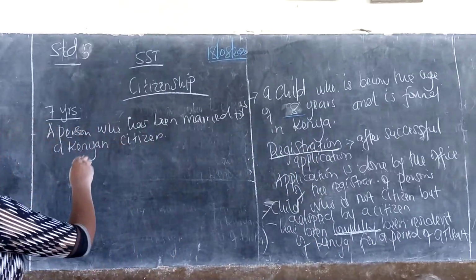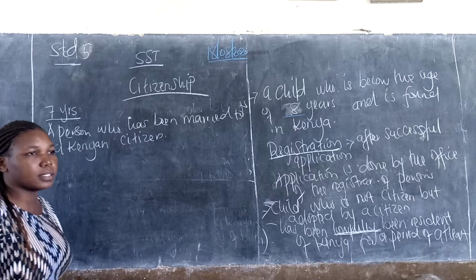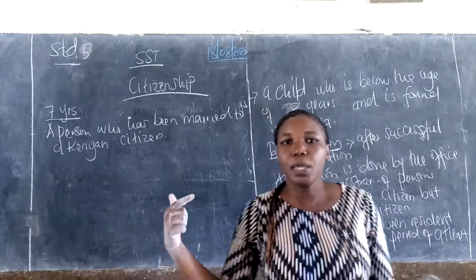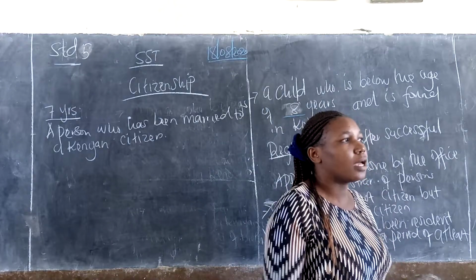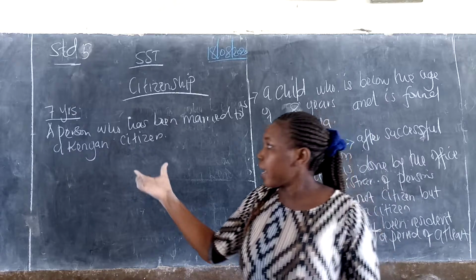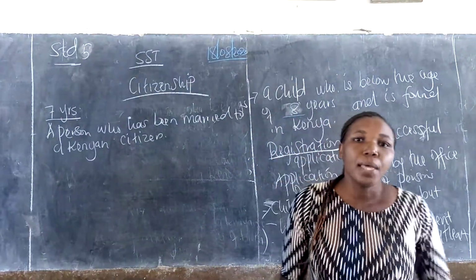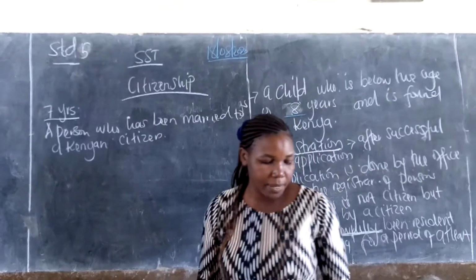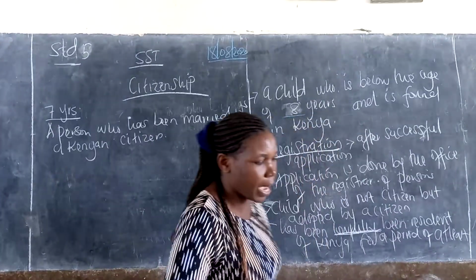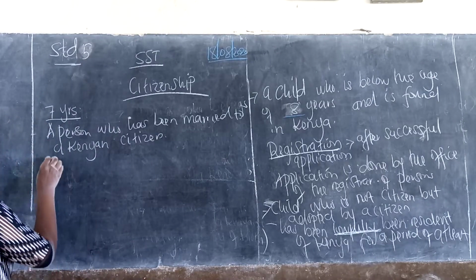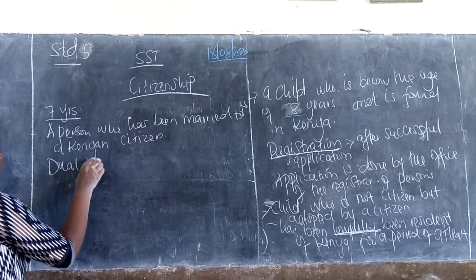And the third one is a person who has been married to a Kenyan citizen. For example, a person from outside, maybe from Uganda, Tanzania, Ethiopia, Somalia, can get married to a Kenyan citizen. There, you automatically become a Kenyan citizen. We also have another way of becoming a Kenyan citizen. Here is dual citizenship.